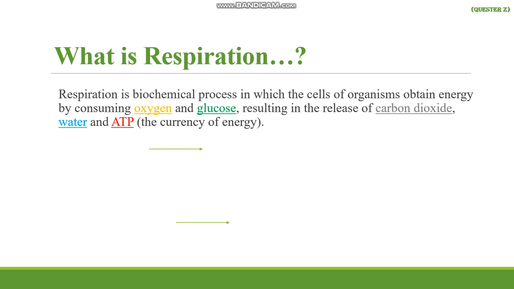Bio stands for living organism, life, and chemical stands for the chemical compounds that are present inside those living organisms. So there will be the breakdown or the synthesis of some chemicals inside living organisms by this process. So by this process organisms gain energy as a product by utilizing glucose and oxygen. So glucose and oxygen are the reactants that are utilized and broken down in the form of carbon dioxide, water, and energy, which is the ATP.